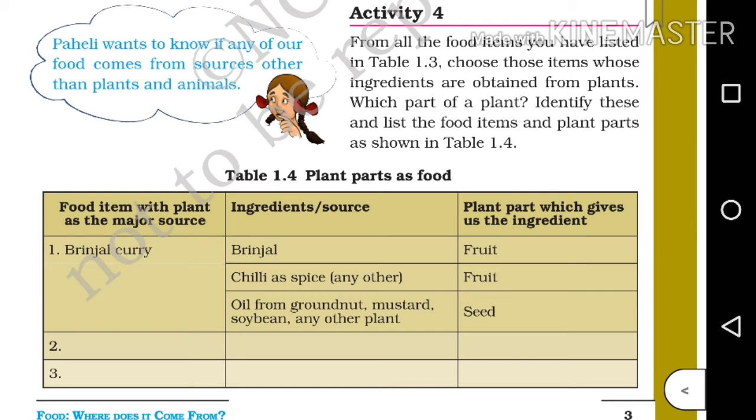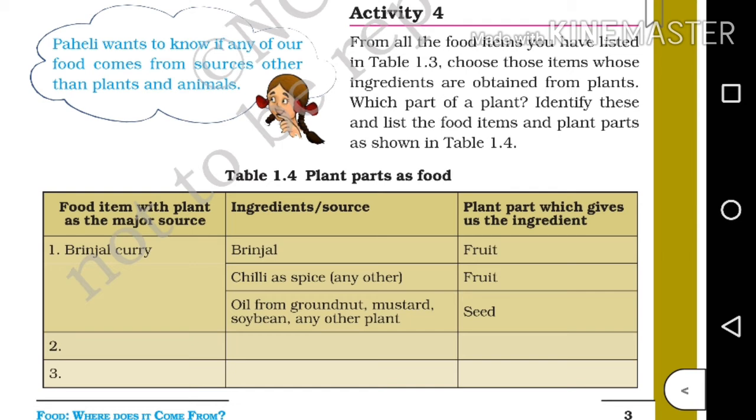So moving on to the next activity, activity number 4. From all the food items you have listed in table 1.3, choose those items whose ingredients are obtained from plants. Which part of a plant? Identify these and list the food items and plant parts as shown in table 1.4.